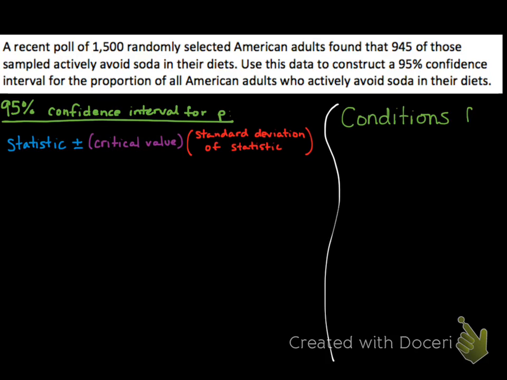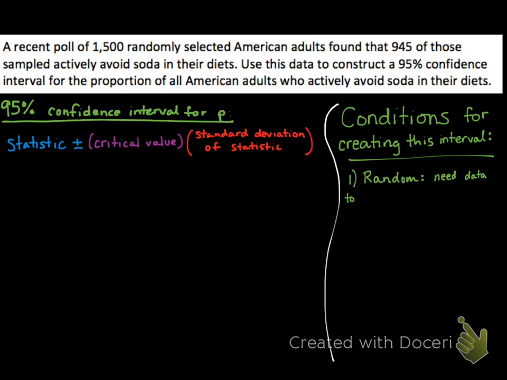Here are the conditions for building a confidence interval. The first condition is that the data came from a good random sample. A random sample produces results that are fairly representative of all American adults and lets us call 63% an unbiased estimate. The poll described in the problem passes this condition since it says it was 1,500 randomly selected American adults. So we move on to the next condition.